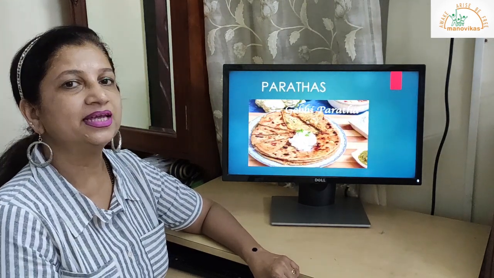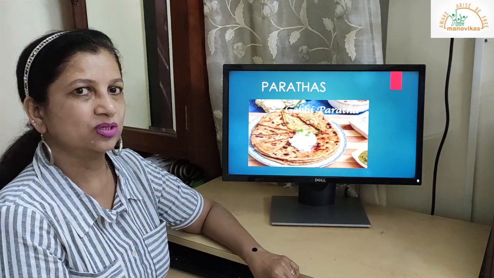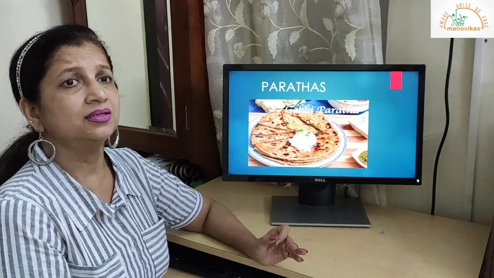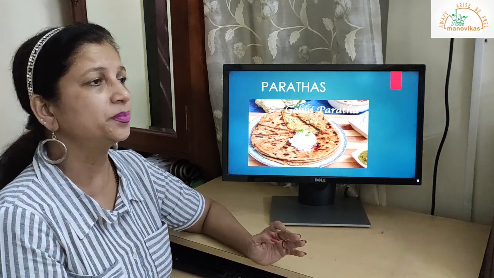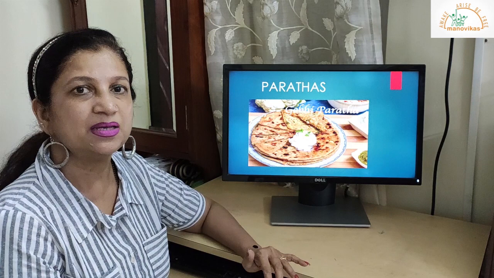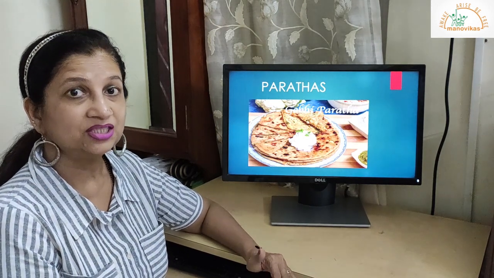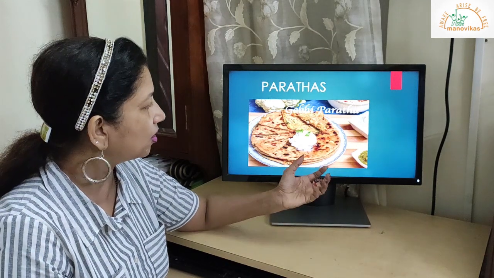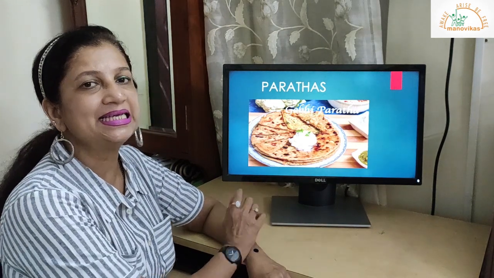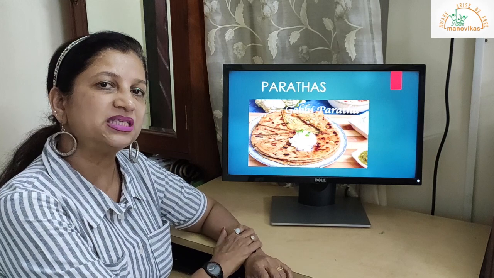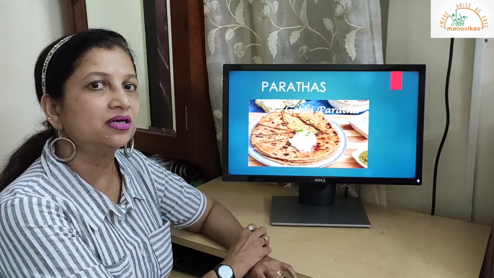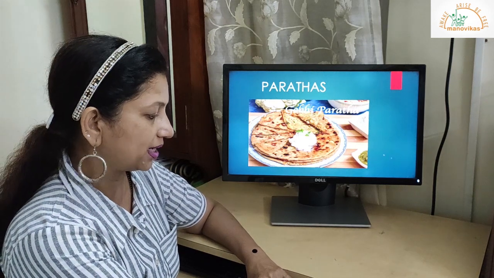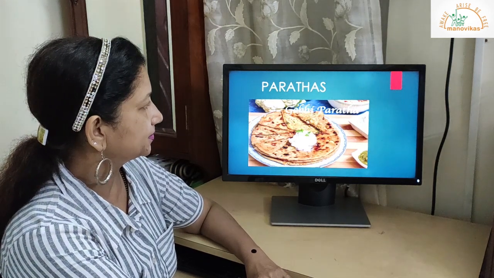Next are the lovely yummy parathas. The parathas are of different types: gobi paratha, aloo paratha, methi paratha, any other sabzi paratha, paneer paratha, cheese paratha. Different types of parathas with a lot of desi ghee. Punjab is very famous for desi ghee, so they consume a lot of it. You can have a look at the gobi paratha.